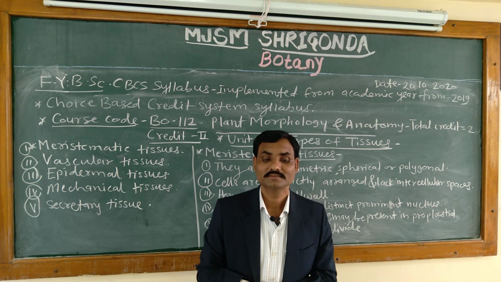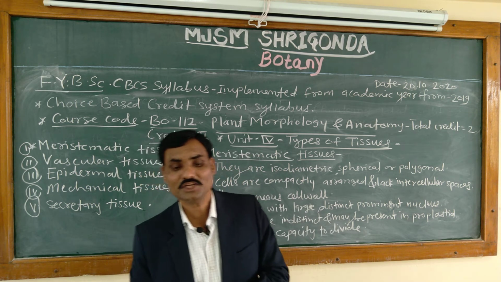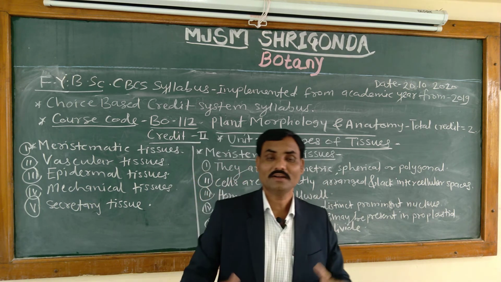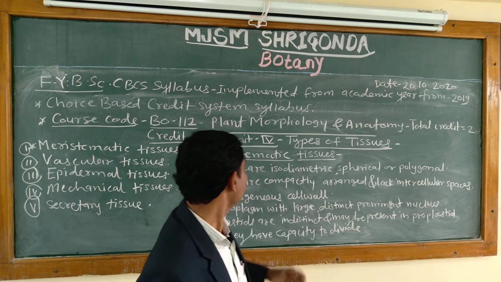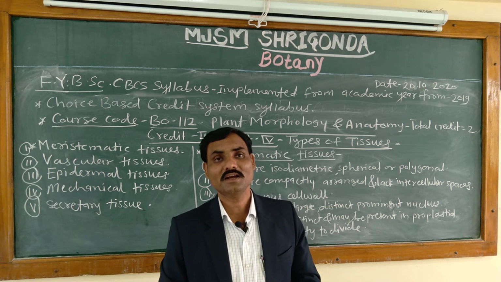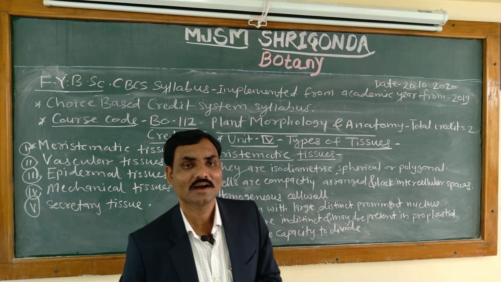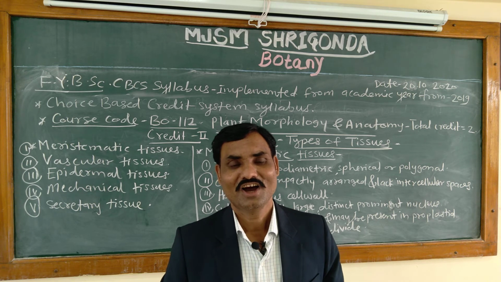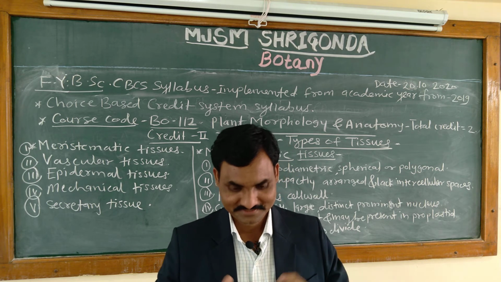How does it look? What is the structure of that meristematic tissue? It has different characteristic features. Which are the different characteristic features of meristematic cells or meristematic tissue? First characteristic feature, they are isodiametric, spherical or polygonal in shape. What is isodiametric? Iso means same. Diameter, all sides look the same, that is called isodiametric.